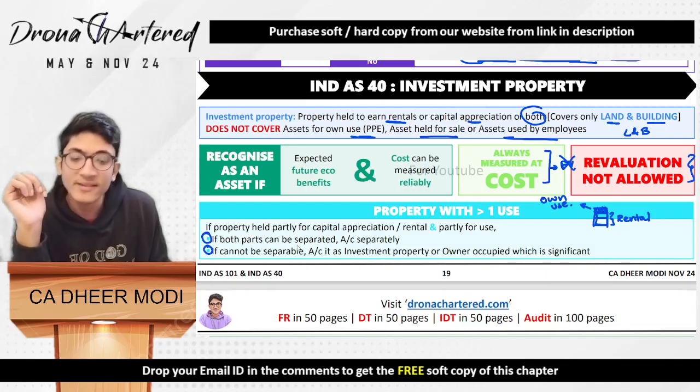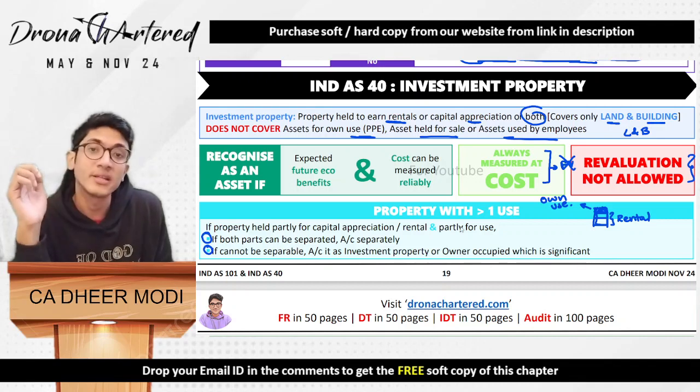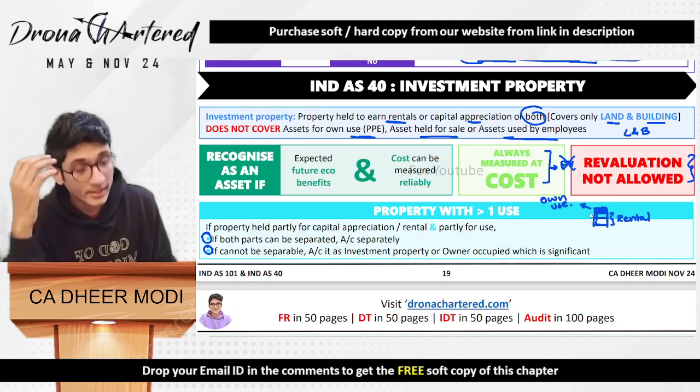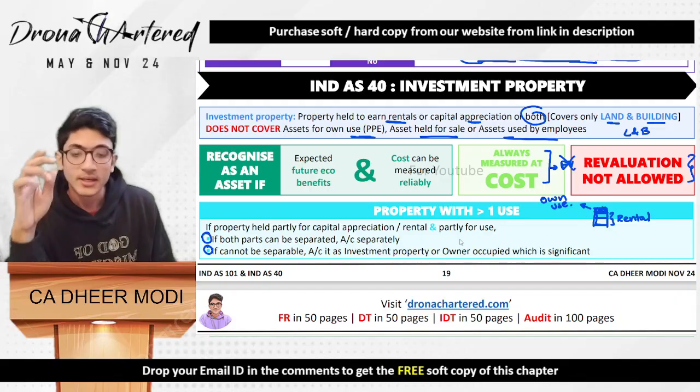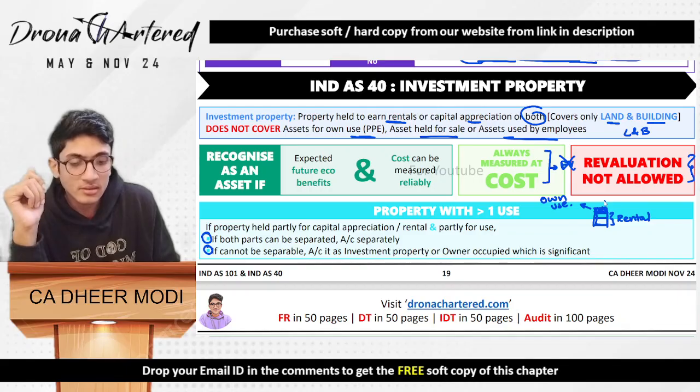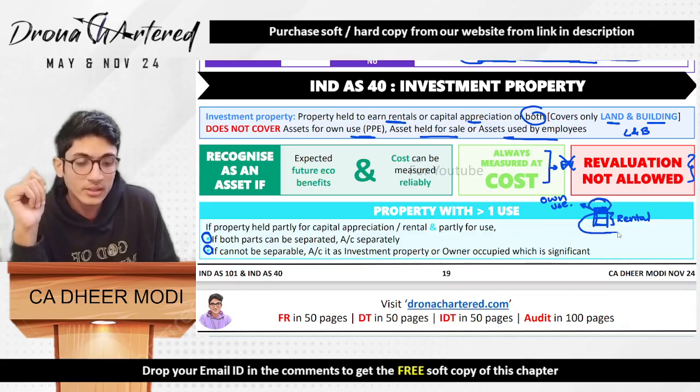However, if both the parts can be separated and accounted separately, that means it is possible to identify what amount belongs to each floor, in such a case, you will account for it separately. That means this floor will be accounted as own use, and only this part will come under Ind AS 40.